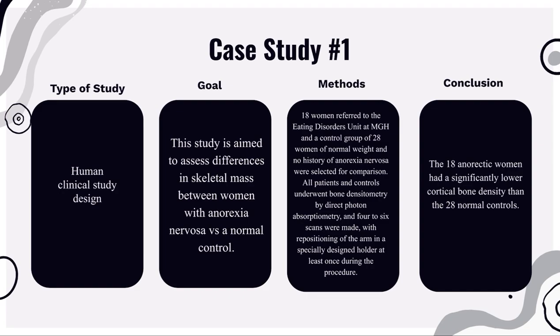All patients and controls underwent bone densitometry by direct photon absorptiometry, and 4 to 6 scans were made in different positions. In conclusion, the 18 anorexic women had a significantly lower cortical bone density than the 28 normal controls.